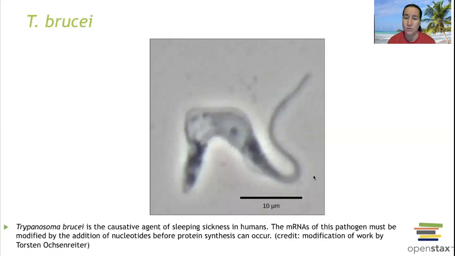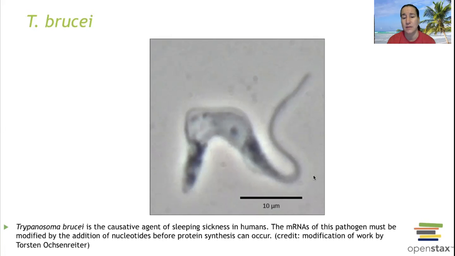Trypanosoma is going to be a protist pathogen that gives you African sleeping sickness. It is carried in a fly called a tsetse fly, and that fly bites you, and then it puts the protozoa into your body, and then you come down with African sleeping sickness. It's in this chapter because when it's creating its messenger RNA, it's missing some nucleotides. Instead of the T's, RNA has U's in its place, but it's missing some of its U's.